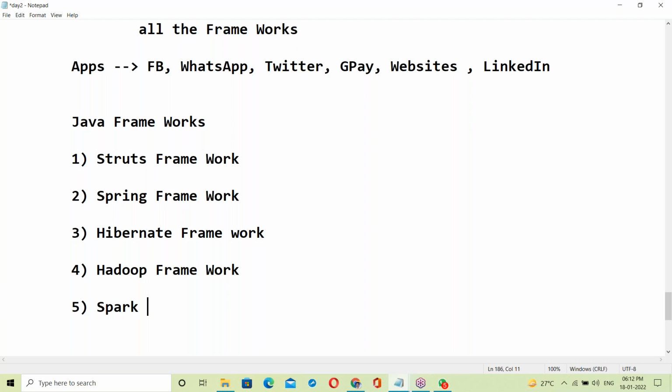What is a framework? We'll discuss it now. Yes, I'll explain it very clearly. Spark framework, the different frameworks. Next, the recent frameworks.